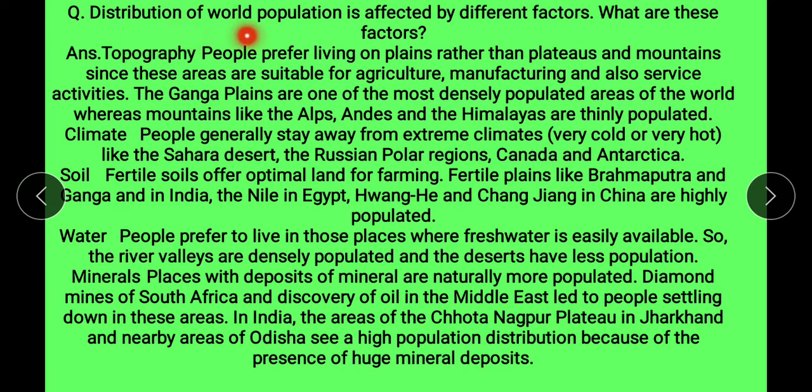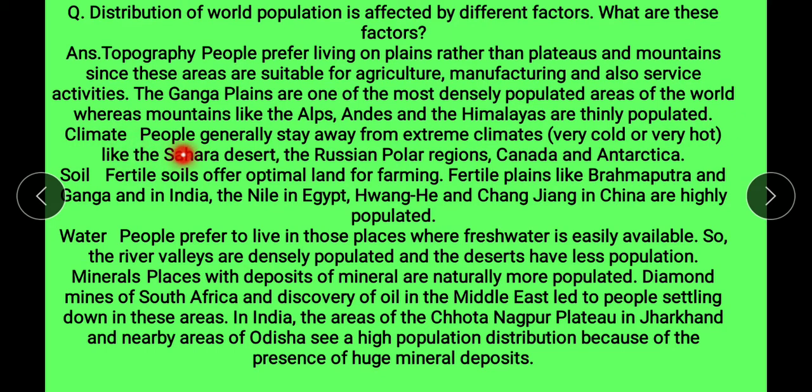Next question, distribution of the world's population is affected by different factors. What are these factors? Answer, topography. People prefer living in plains rather than plateaus and mountains since these areas are suitable for agriculture, manufacturing and also service activity. The Ganga Plain is one of the most densely populated areas of the world, whereas mountains like the Alps, Andes and the Himalayas are thinly populated.